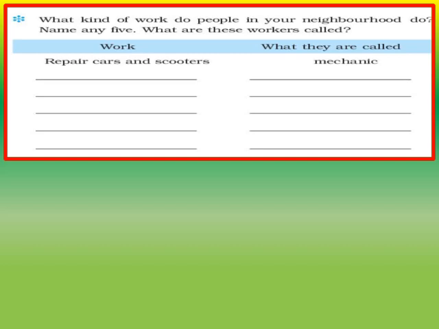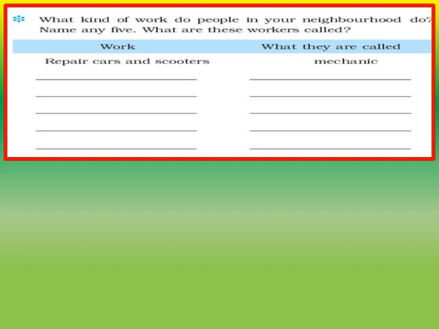One example is already given. The work is repairs cars and scooters. And what is the name of that worker? It is a mechanic. So children, a mechanic repairs cars and scooters.